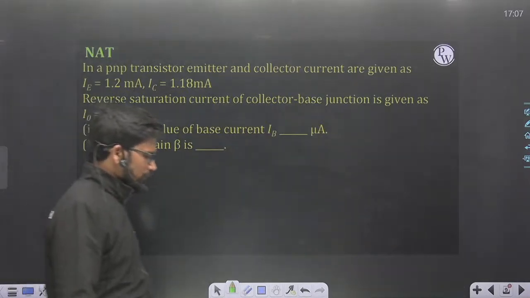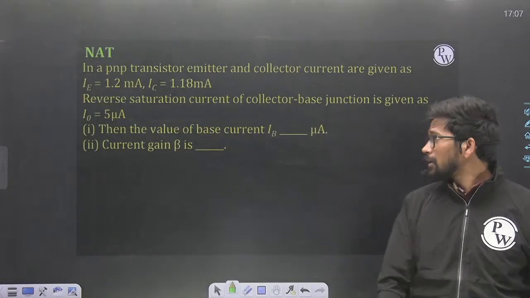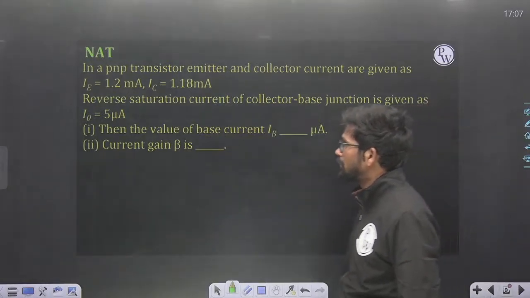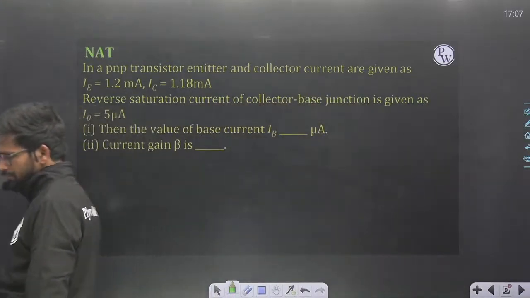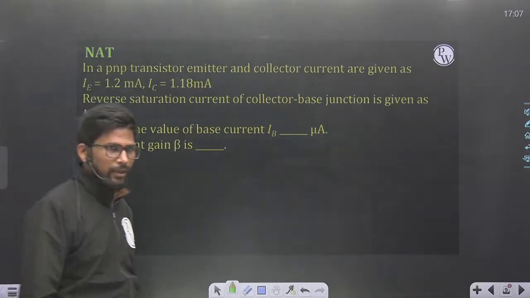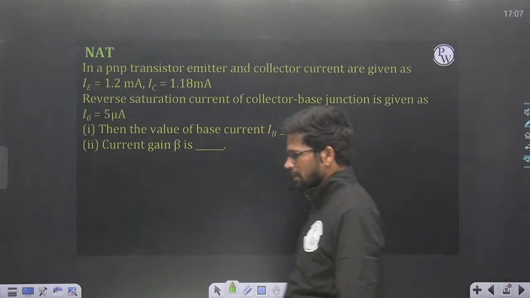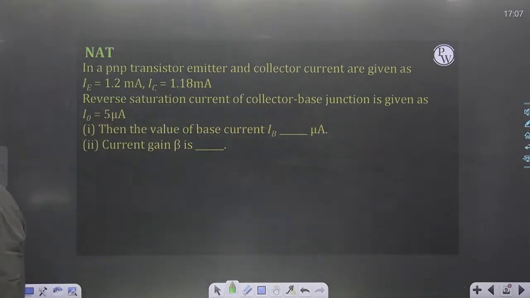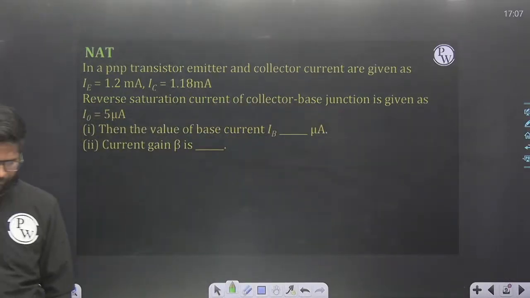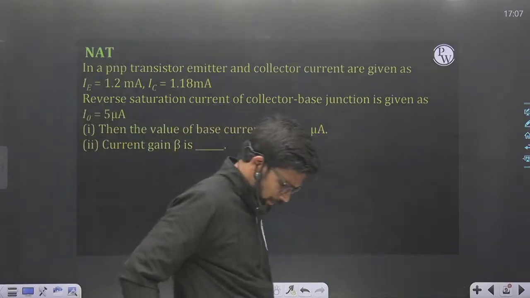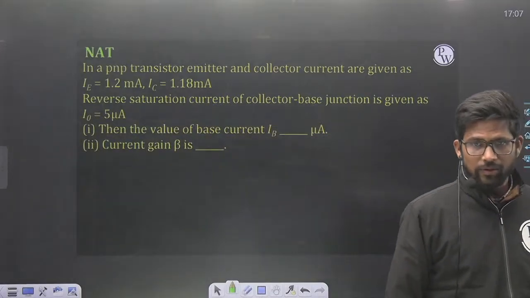Solve this question. Anybody got the answer? Please tell me the answer. This is from BJT.